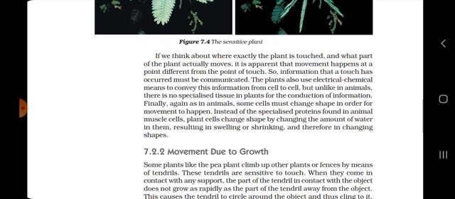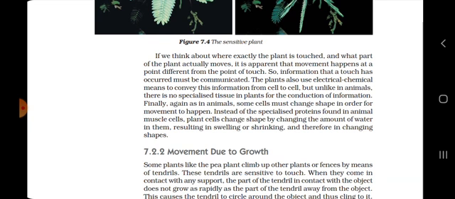If we think about where exactly the plant is touched and what part of the plant actually moves, it is apparent that movement happens at a point different from the point of touch. That means there is communication from one leaf to another leaf, one after another. That means the communication system in the plant works in a consecutive manner, one after another.